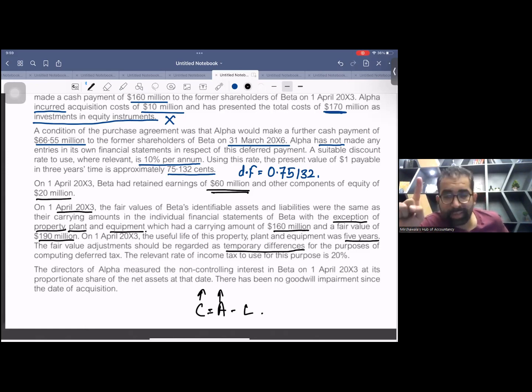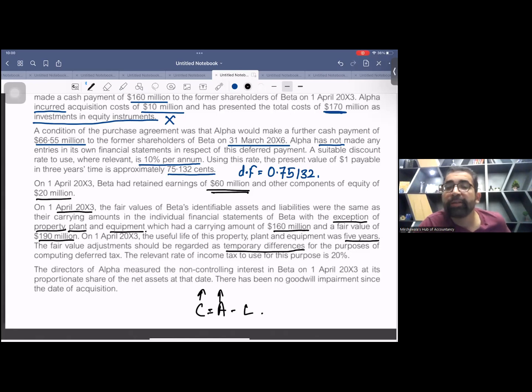But yes, as the value has increased, the tax department said we'll charge tax in future. So you have to pay tax in future. So this is a taxable temporary difference. Hope you remember deferred tax on revaluation, the rules related to deferred tax on revaluation.